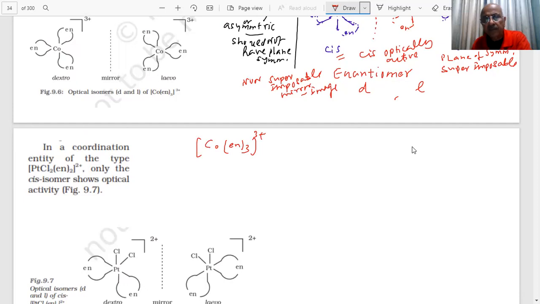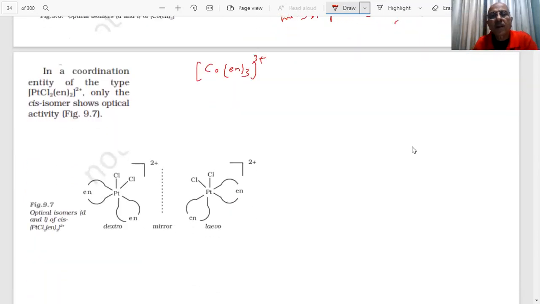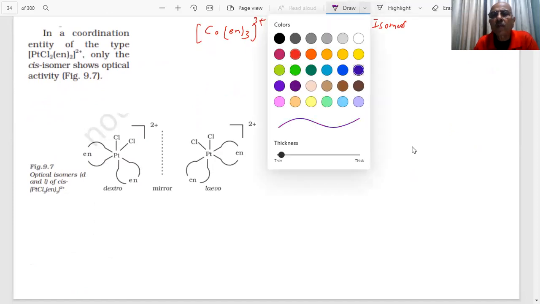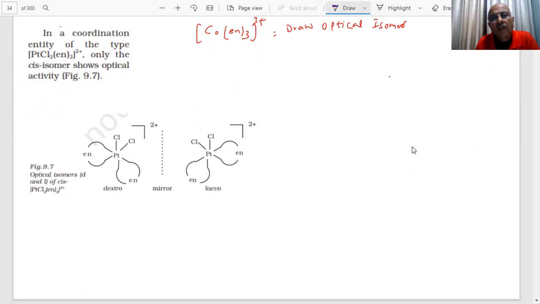We have to draw the optical isomers. Question, student. Again, same thing. What will I do in the paper?